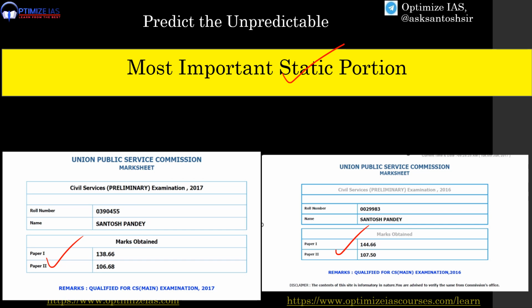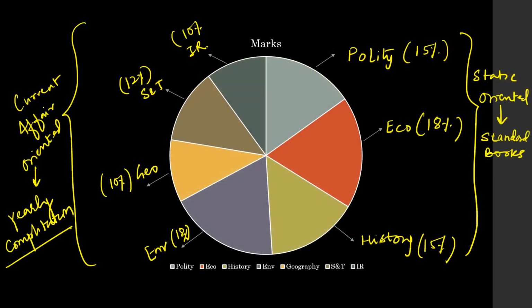So let's begin, guys. So first what I will do is that I will do an analysis of the last 10 years prelims paper. Guys, if you break the last 10 years prelims paper into marks wise weightage, you will understand that on an average 15 questions are coming from the polity section, and in economy there are around 18 questions, and in history there are around 15 questions.